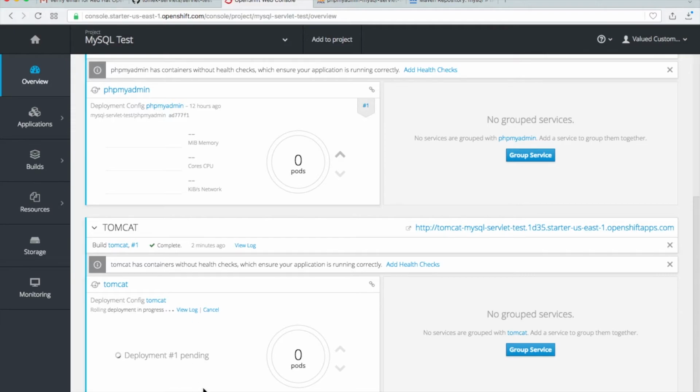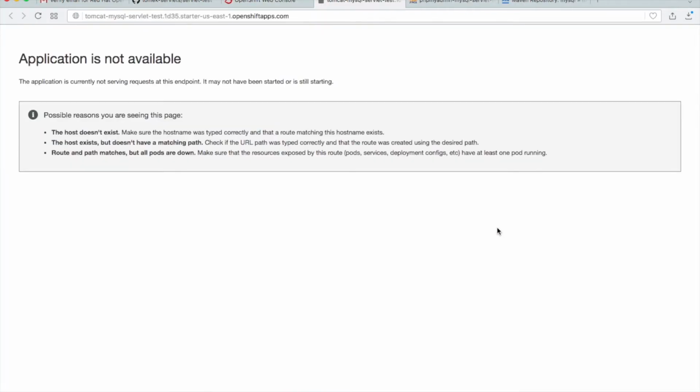Okay, let's go to overview and take a look at this. So we deploy. It looks okay, looks fine. Okay, and of course, as you know from the previous example, it will take time to deploy. So I can click on the link. You see this web page. It means okay, everything is okay. Our Tomcat is working, but we just need to wait for deploying our root war file.